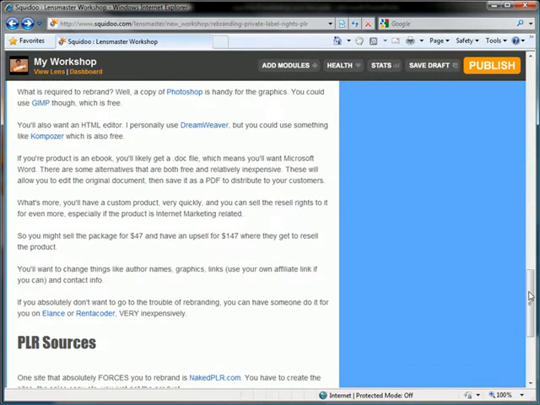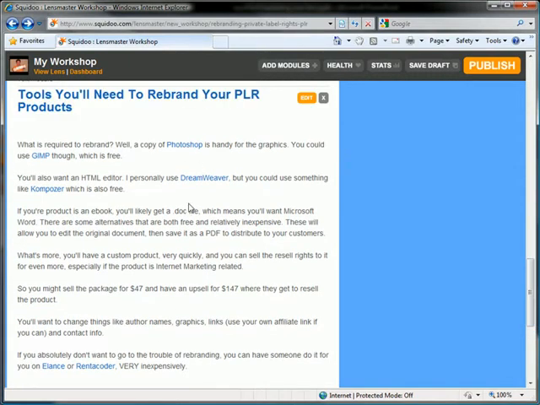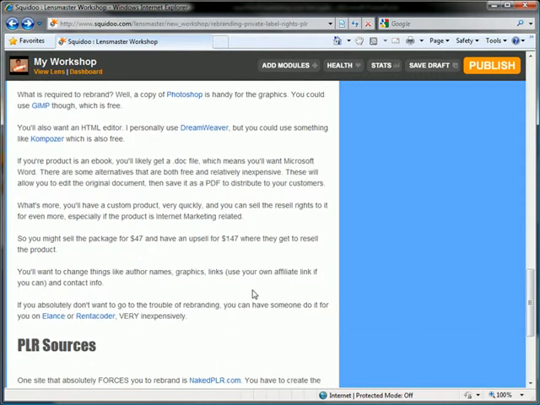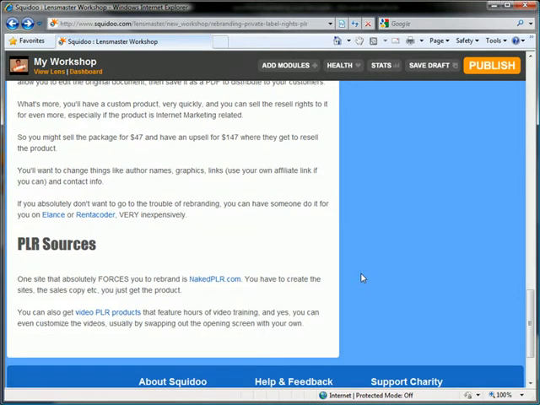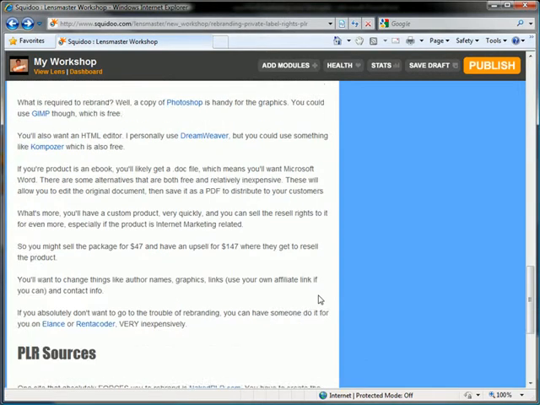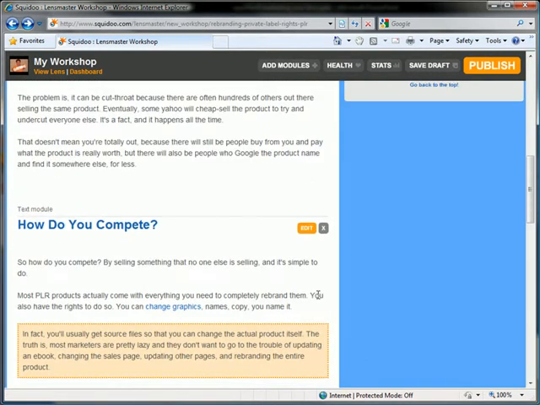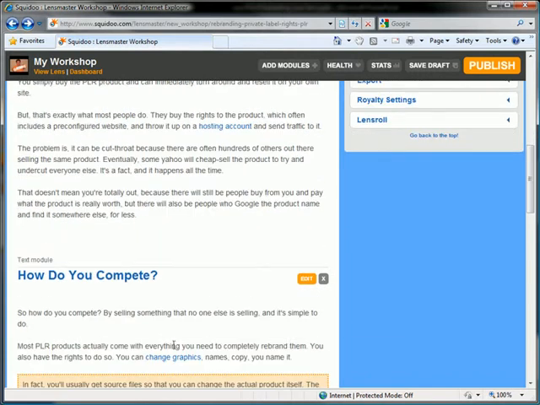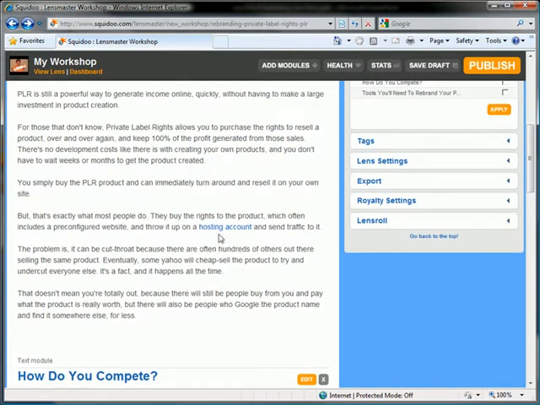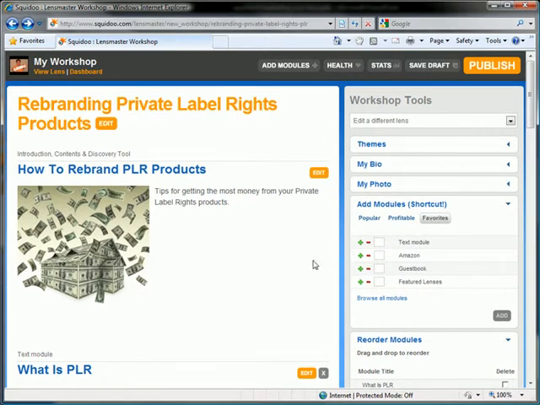But what you want to do is make sure that the links are not self-serving. In other words, they have to be something that's going to be useful for them. So you can see here in this section, I've got a link to Photoshop, GIMP, Dreamweaver, Composer, Elance, and Renicoder. And only 2 of the links here are to Jeremy's sites where he's going to make some money off of sales. But most of what's in here is just, here's a review site for e-cover software, a hosting site, just things that are going to be helpful to them.